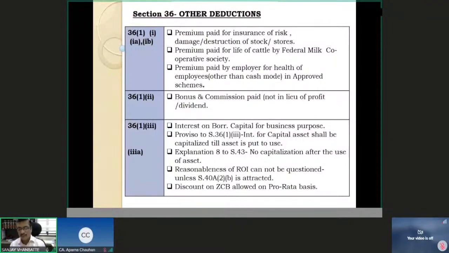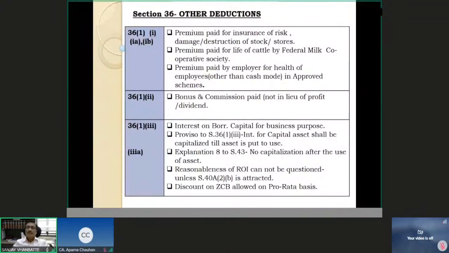That means whatever discount... I purchase a bond for 5,000 rupees, of which I am going to get 50,000 rupees at the end of say 15 years or 10 years. So this is the way the zero coupon bonds are issued. No interest is paid every year.